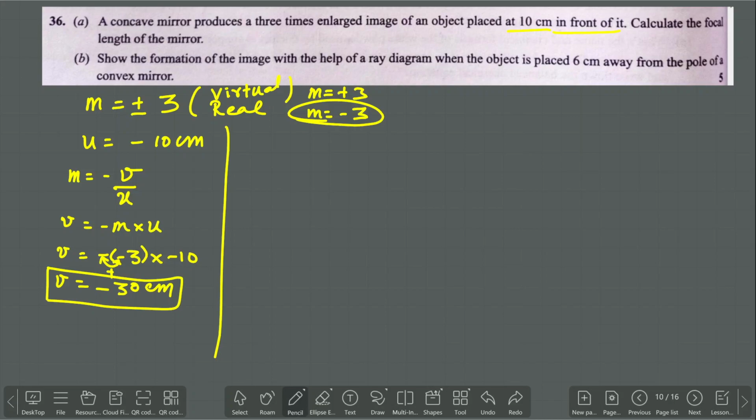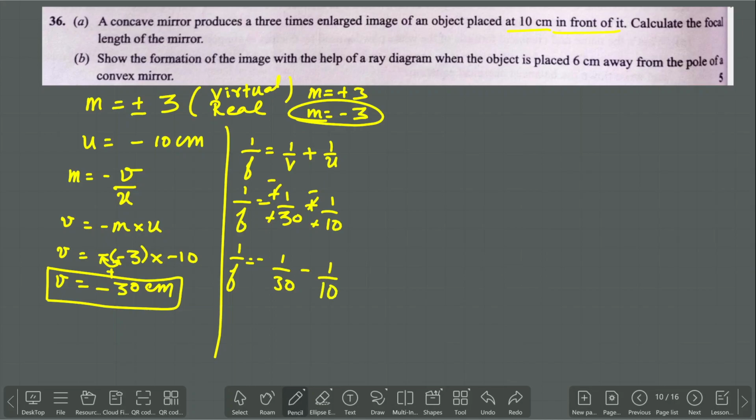Now use this formula in order to calculate the focal length. So what is the mirror formula? 1 by f is equal to 1 by v plus 1 by u. So 1 by f is equal to 1 by, what is the value of v over here? Minus 30, plus 1 by, and the value of u is minus 10. Here nothing is, just assume it as plus. 1 by f is equal to minus 1 by 30 minus 1 by 10. Now do the cross multiplication.